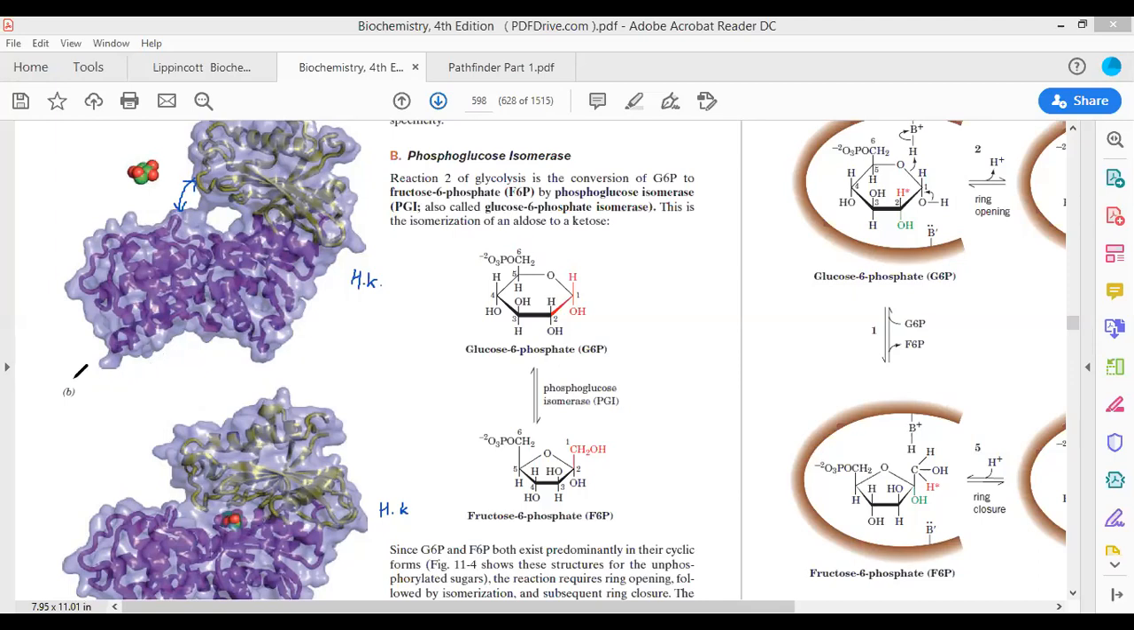The substrate dependent cleft closing is a general feature of the kinase family. It indicates that induced fit hypothesis is absolutely correct.